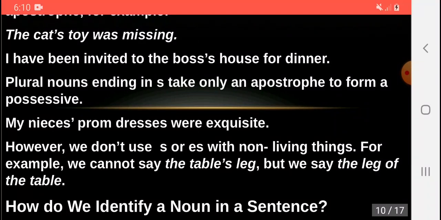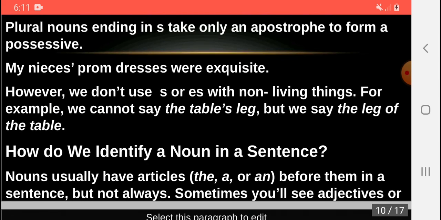However, we don't use s or es with non-living things. For example, we cannot say a table's leg. We cannot use the apostrophe and s with the non-living things. We cannot say a table's leg, but we say the leg of the table. The table's leg is wrong. The leg of the table is right.